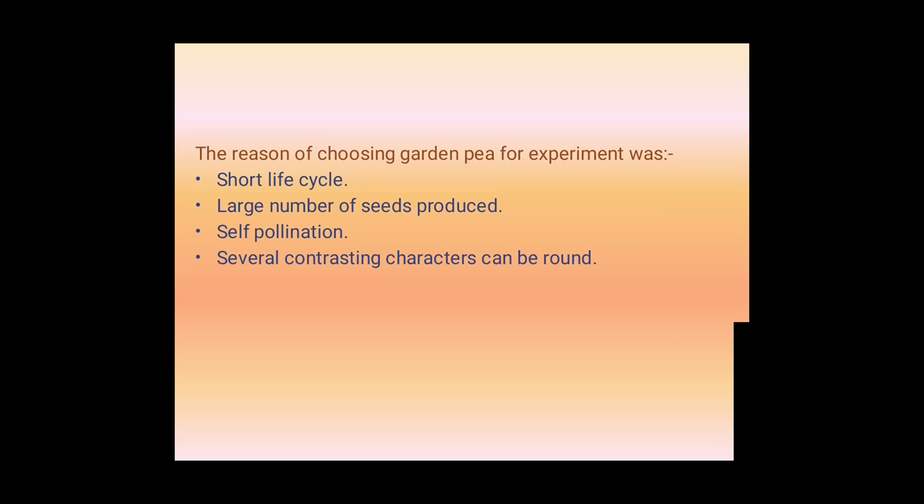Yes or no? Next, third, that is self-pollination. We can make self-pollination in laboratory conditions also. We can take new generations easily. Okay. Next, several contrasting characters can be found, which means we can find more characters within a single plant. In other plants we will take only 1 or 2 characters, but in the garden pea plant we can find more contrasting characters in the same plant. That's why he chose the garden pea plant for his experiment. This is very important for your examination also.